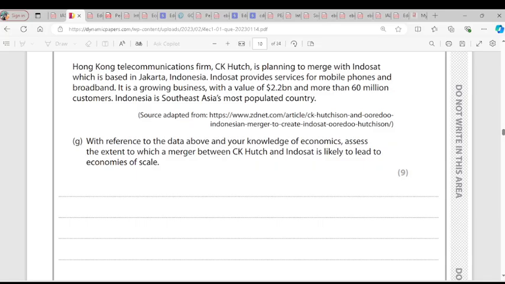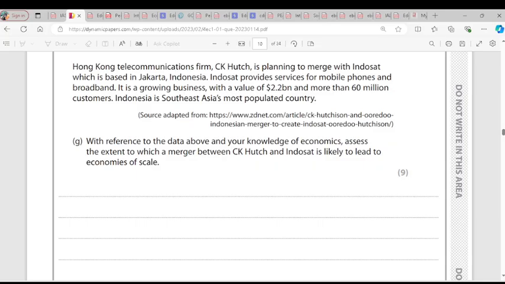With reference to the data we have read and your knowledge of economics, assess the extent to which a merger between CK Hutch and Indosat is likely to lead to economies of scale. So I wrote, economies of scale is a reduction in the average cost of production for firms because of expansion. So here, CK and Indosat are merging, so that means they are expanding. And as a result of that, they might be witnessing economies of scale.